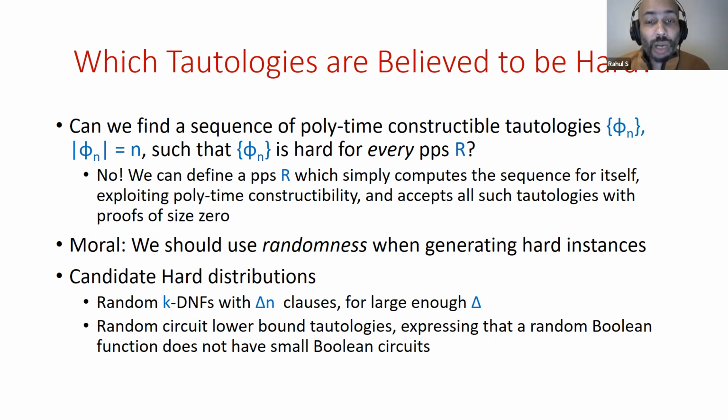And there are random circuit lower bound tautologies expressing that a random Boolean function does not have small Boolean circuits. Here I'm somewhat abusing language, because if you generate a random Boolean function and then write a formula saying that this Boolean function doesn't have small Boolean circuits, it's not always going to be a tautology, because with some small probability, you're going to generate a function that is easy. But just for the sake of convenience, I'm going to call these random circuit lower bound tautologies. They're tautologies with very high probability when you generate formulas in this way. So these also have been considered, especially in work on metamathematics of circuit complexity by Razborov and others.